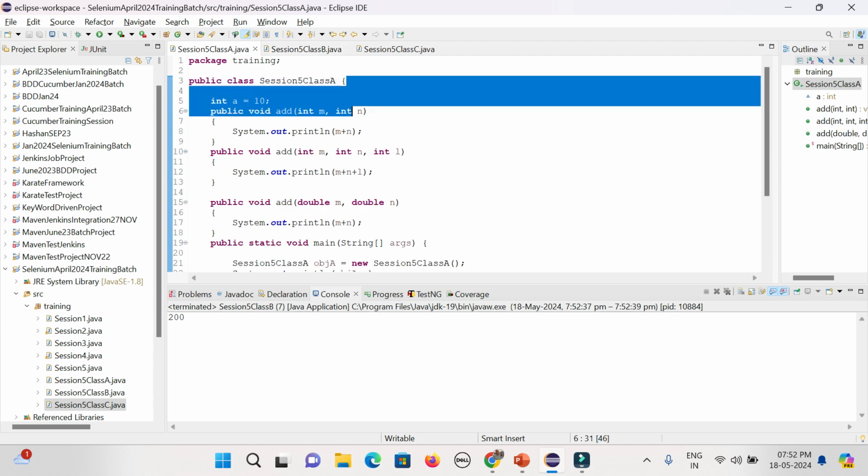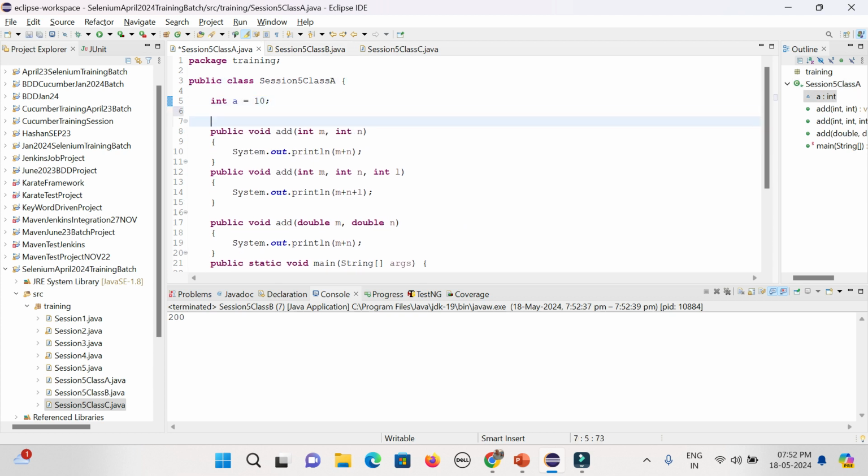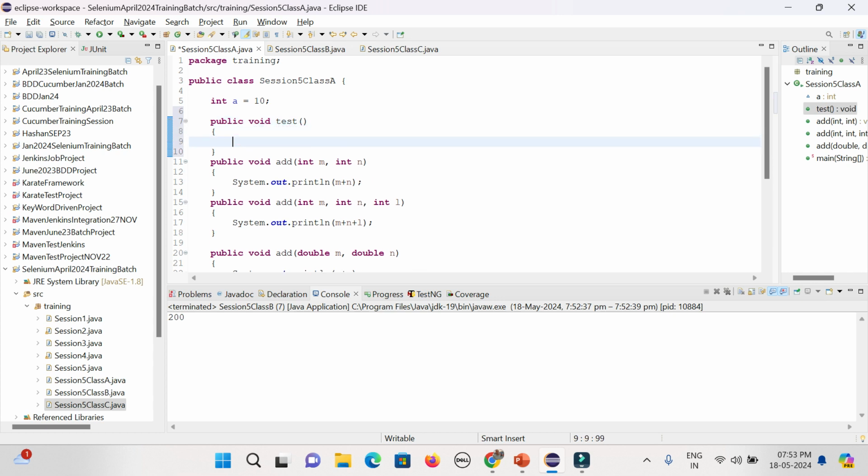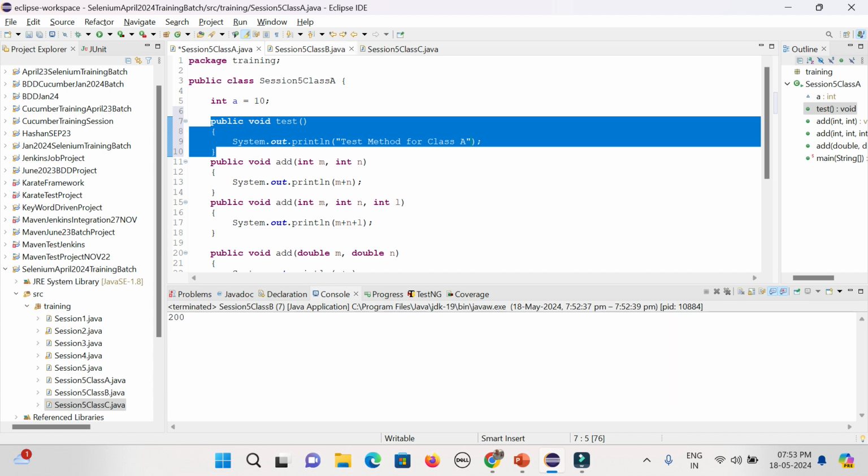Let's try to create a method here also. Public void test, give the test method, the same method in class A, and also give the same method in the child class.